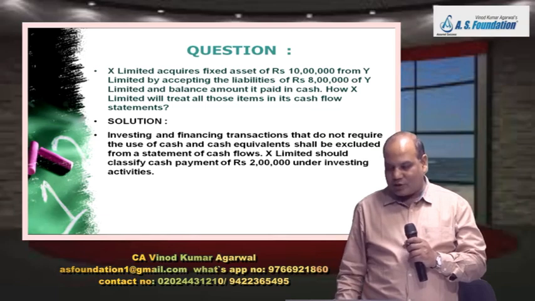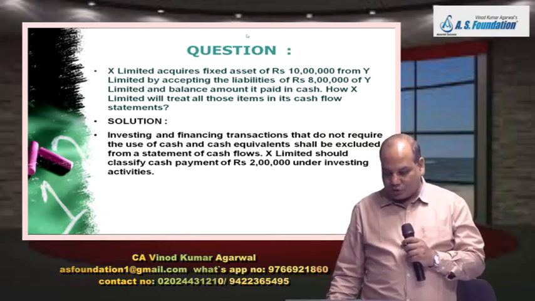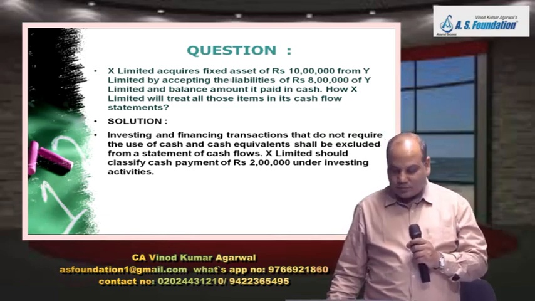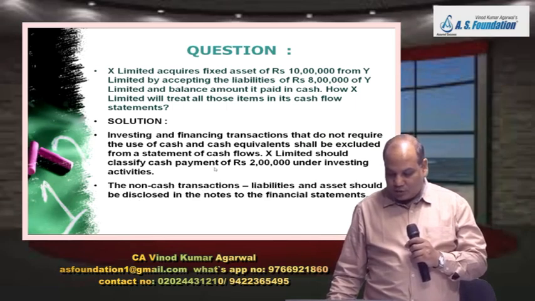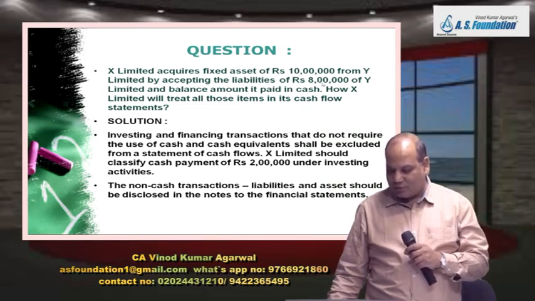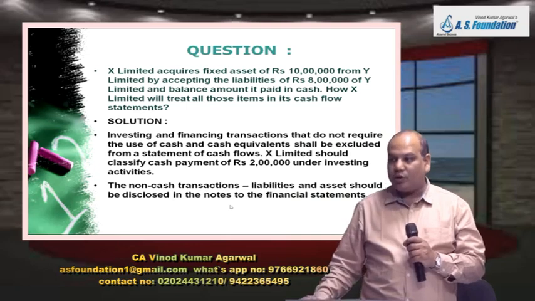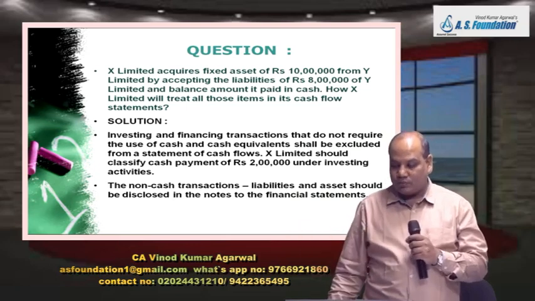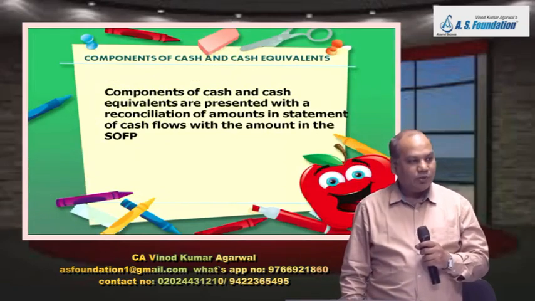Next question, under which activity? So this is purchase of fixed asset. So that will be shown in investing activity. The remaining portion of this transaction, that is up to 8 lakh rupees of liability acquired and up to 8 lakh rupees of asset acquired, is a non-cash transaction. This will be disclosed in the notes. Non-cash transactions will be disclosed in the notes.